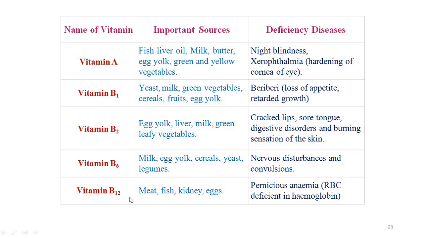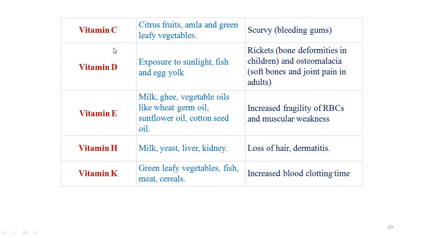Vitamin B12 is found in meat, fish, kidney, eggs, and it causes anemia. Vitamin C is found in citrus fruit and it causes scurvy. Vitamin D is found in sunlight, fish, etc., and it causes rickets, that's the bone deformities.